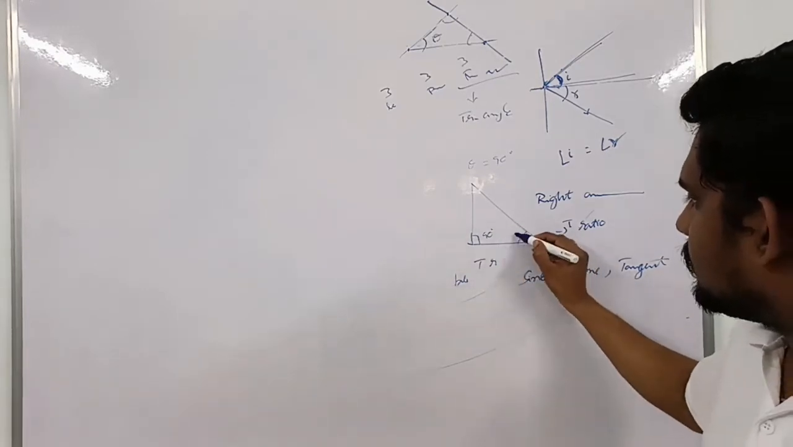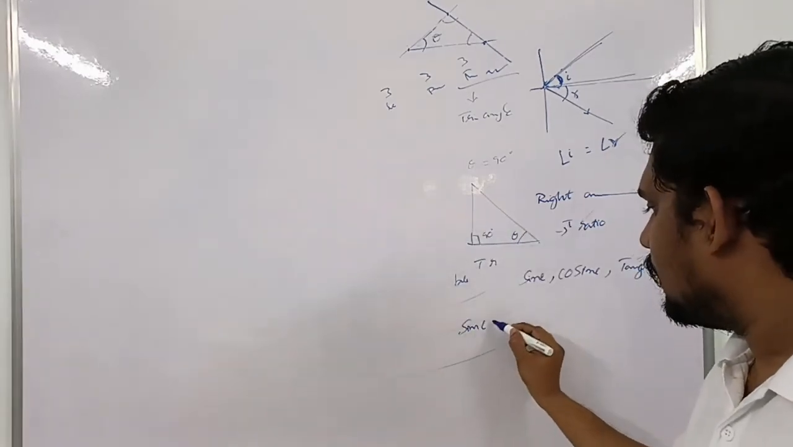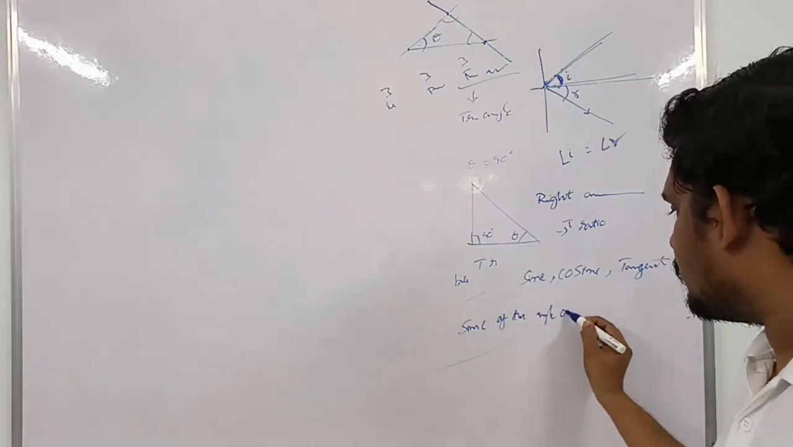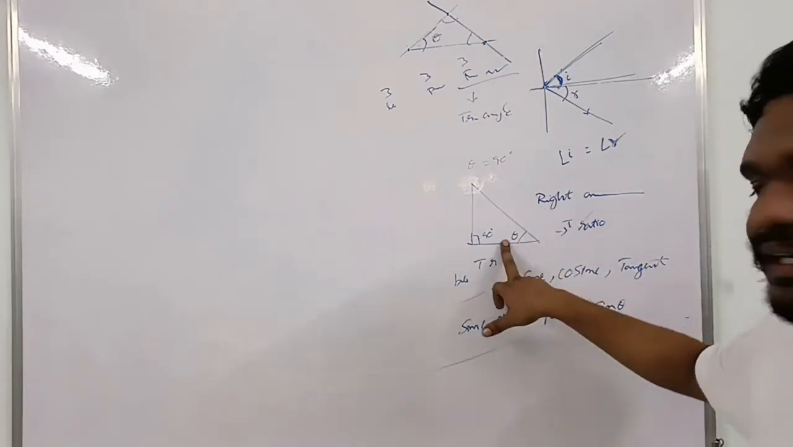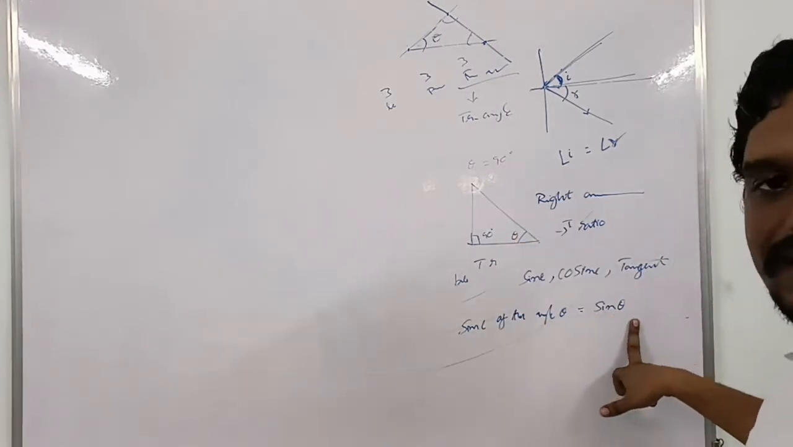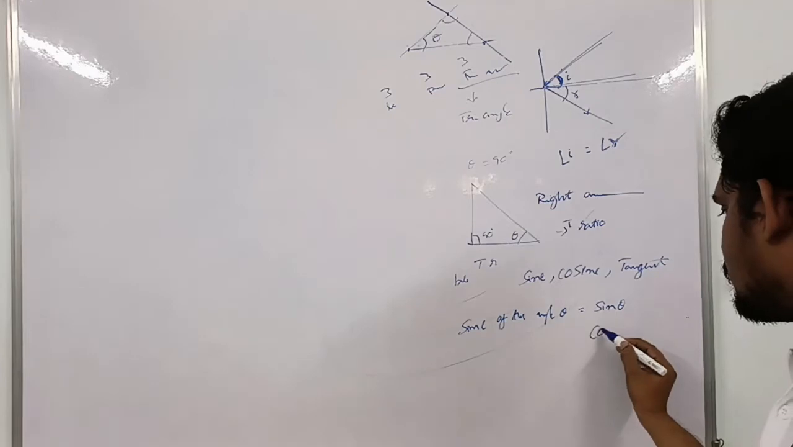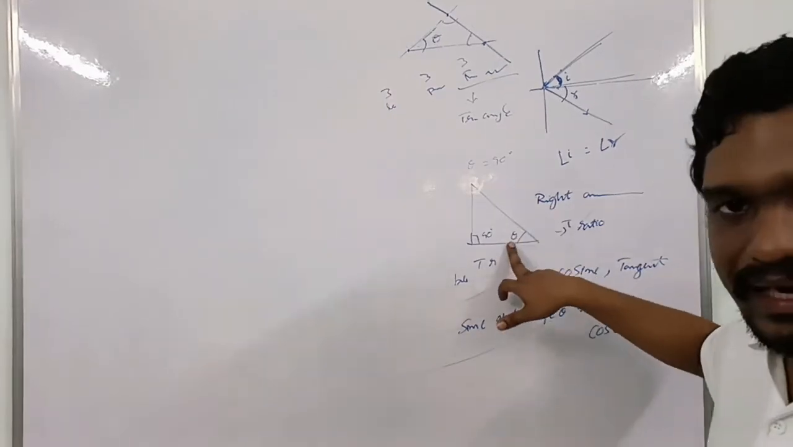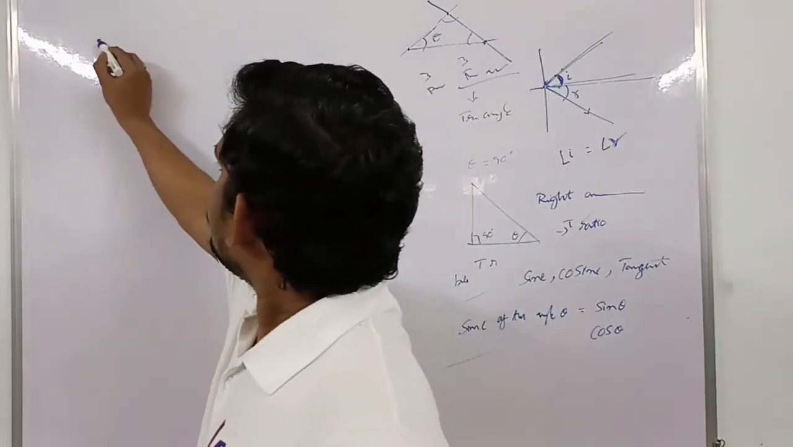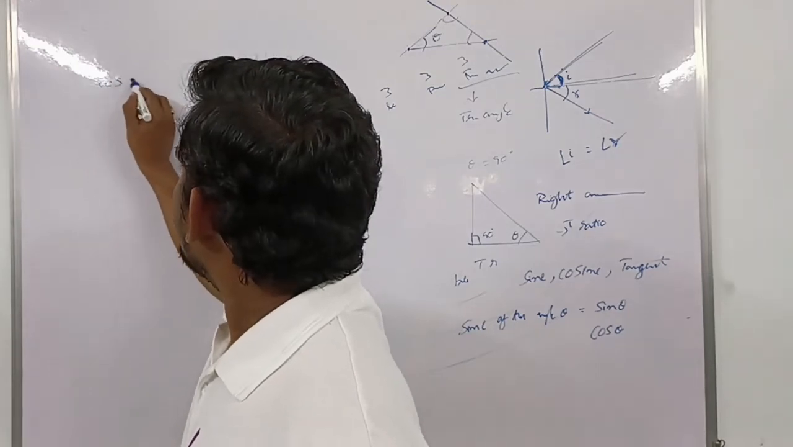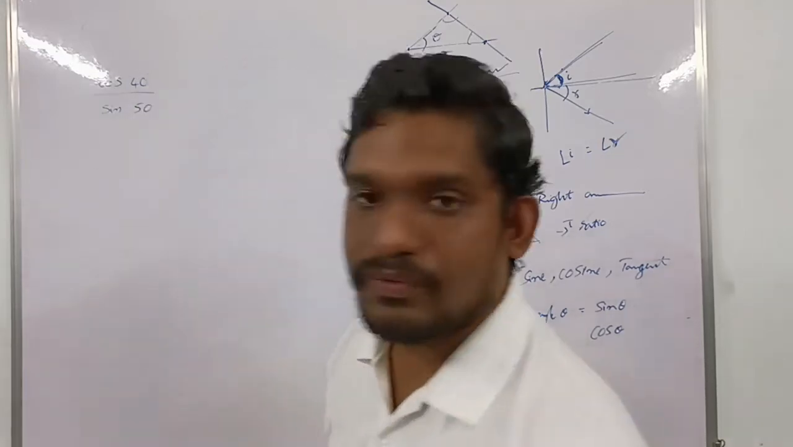Here, for example, consider this theta as the angle. The sine of the angle theta is symbolically written as sin theta. The cosine of the angle theta is symbolically written as cos theta. So this theta means the angle possesses values, right? Let us do a sum based on this. For example, cos 40 divided by sin 50.